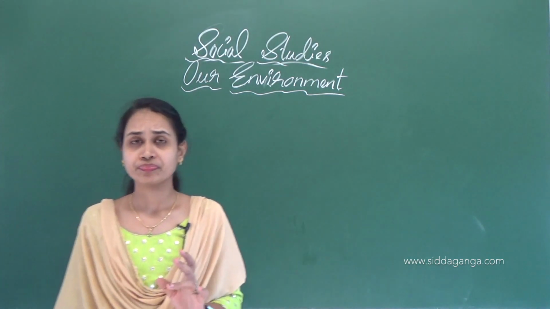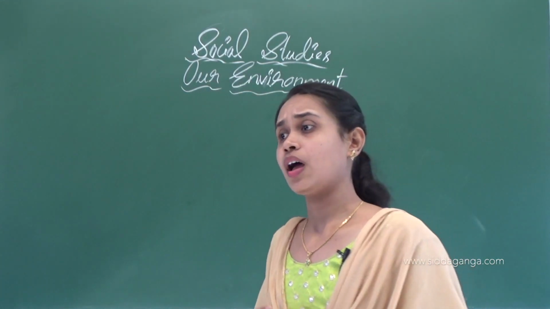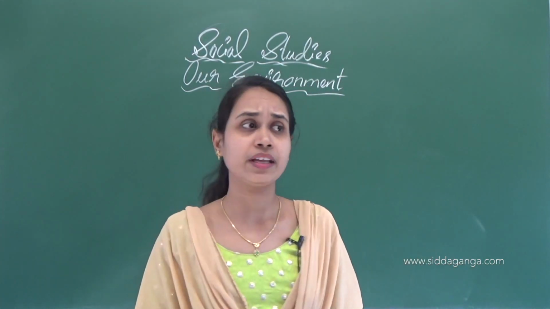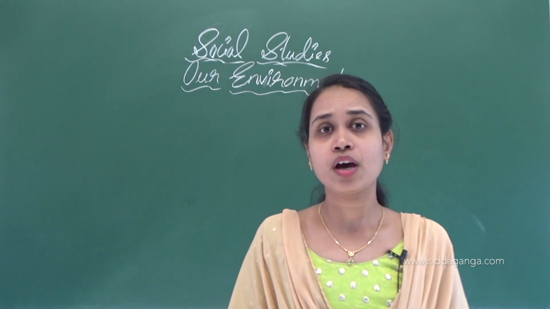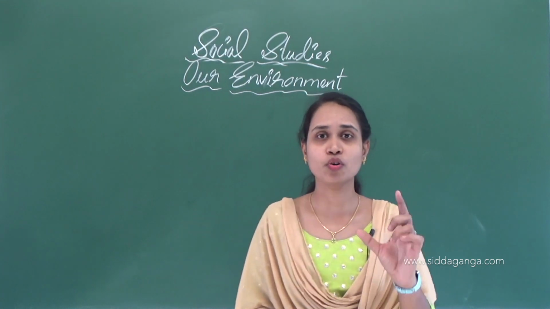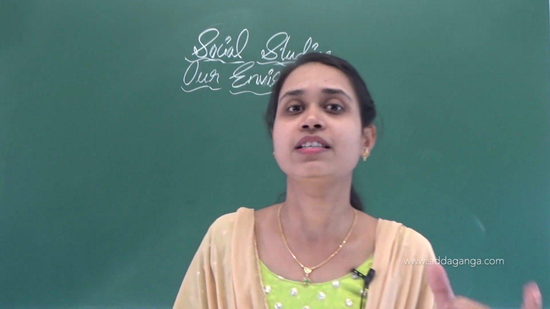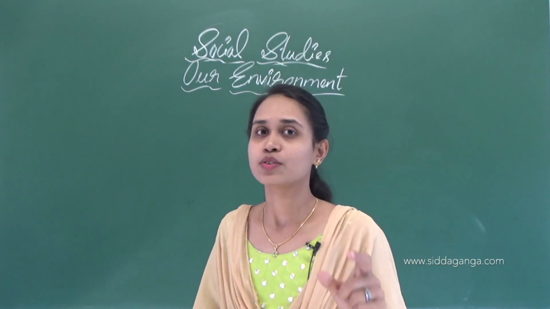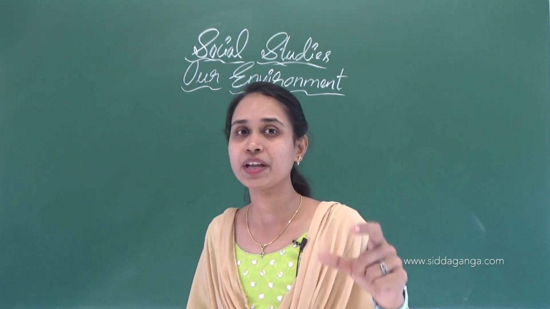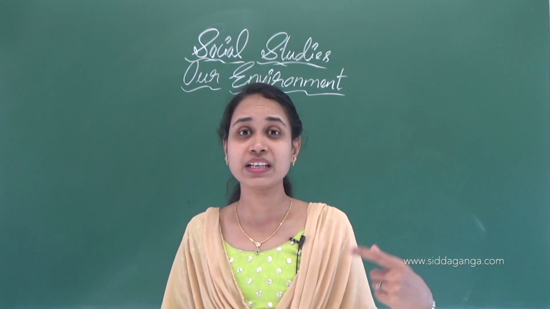As both are in our environment, we can see so many living and non-living things. I have given the example of stone and sparrow. The stone is a non-living thing and the sparrow is a living thing. The stone cannot move, it remains where it is, and it doesn't grow bigger in size.